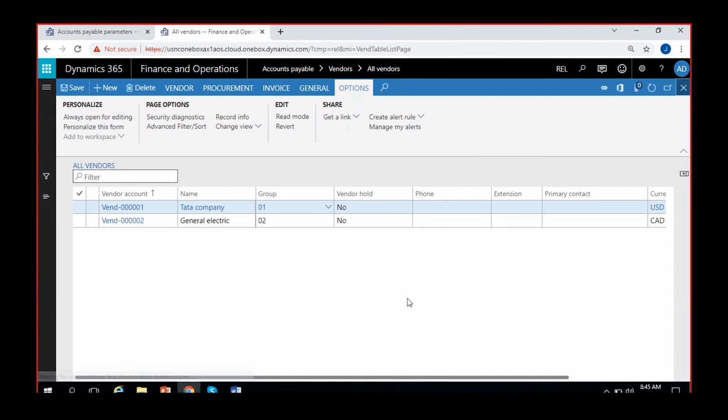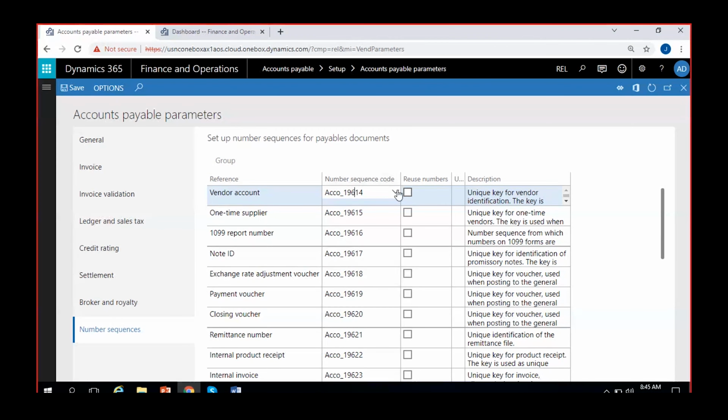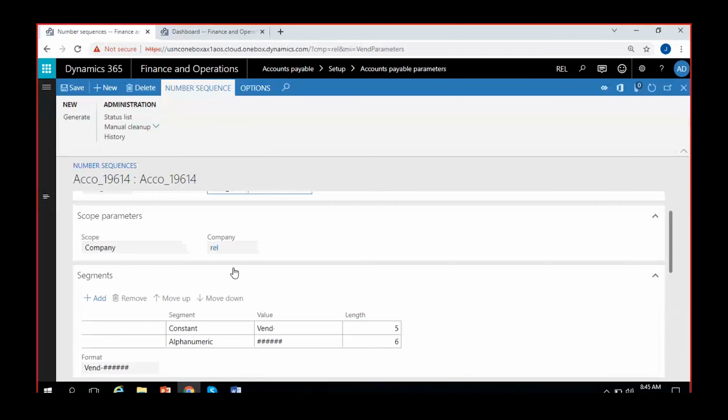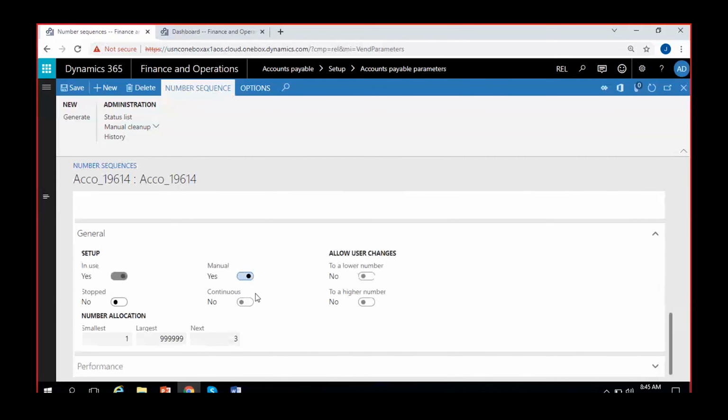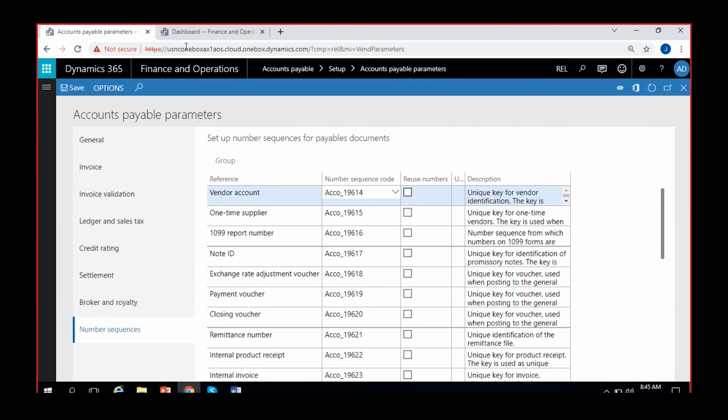So I have two vendors. Let me go back and reopen the form. In this number sequence, I just gave it as manual. Then save these parameters too.